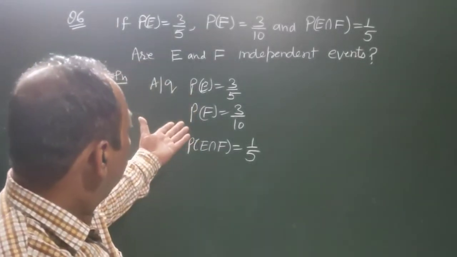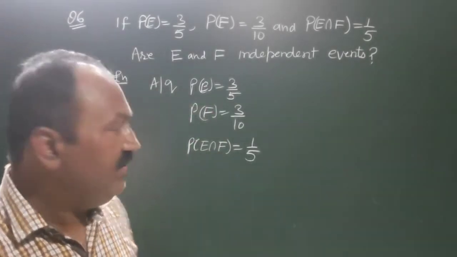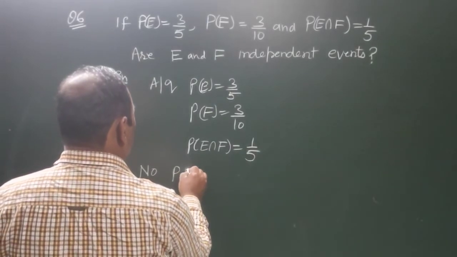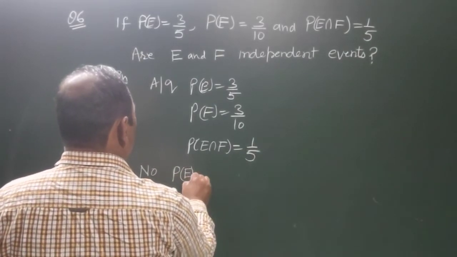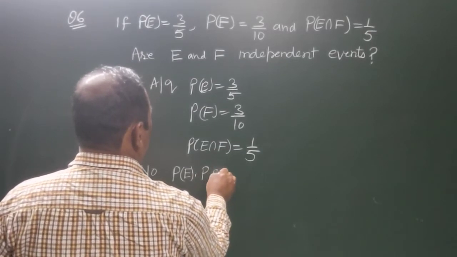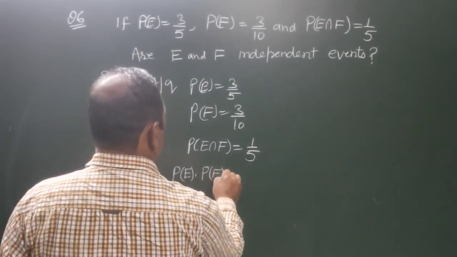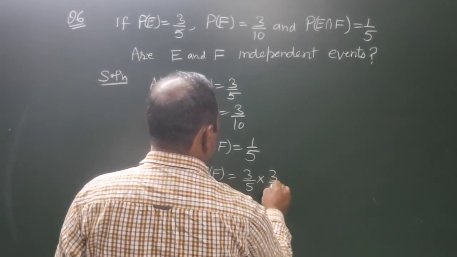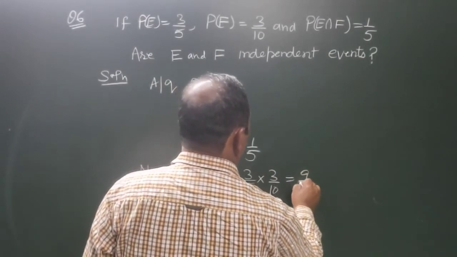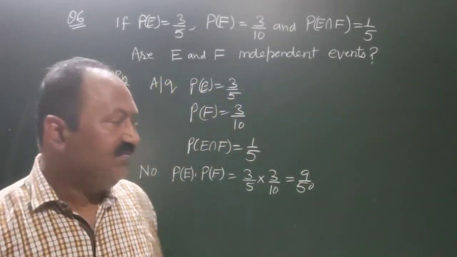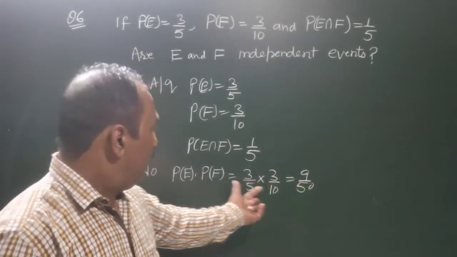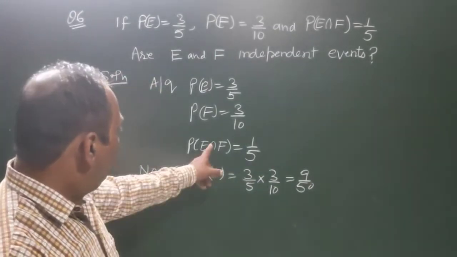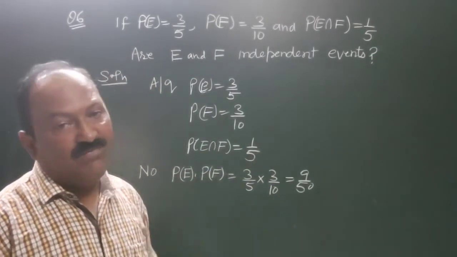In order to check whether they are independent, we have to find now P of E multiplied by P of F, which is equal to 3 by 5 multiplied by 3 by 10, that is 9 upon 50. The value of the product of these two probabilities is equal to 9 by 50. But the probability of their intersection is 1 by 5.